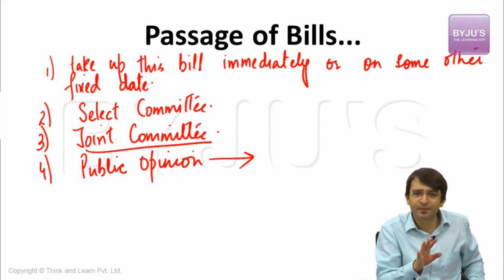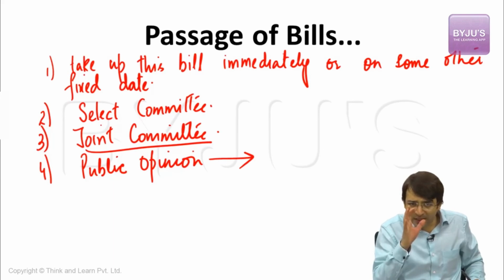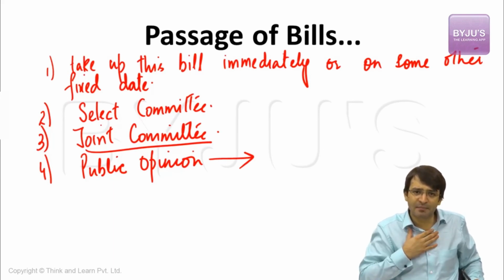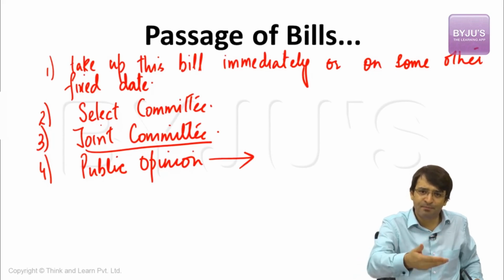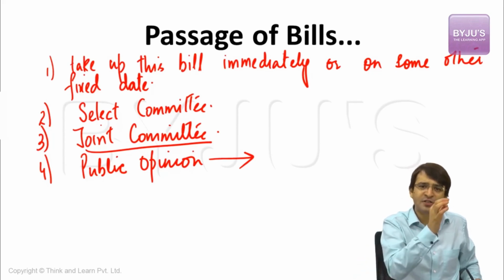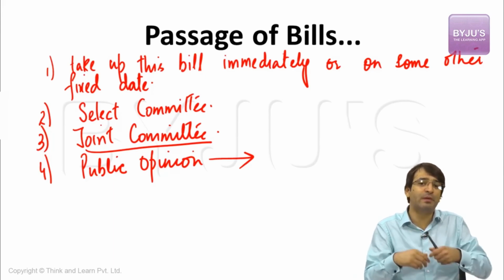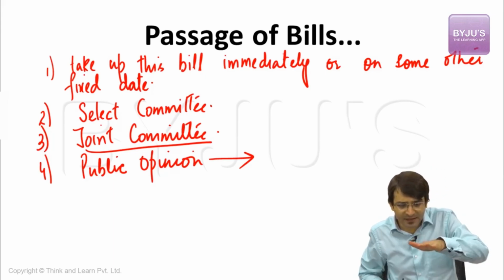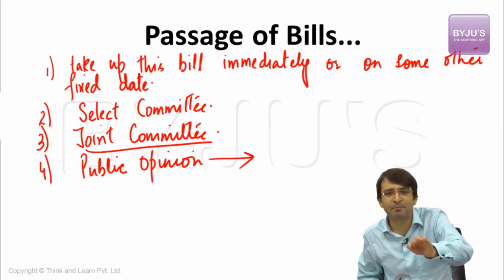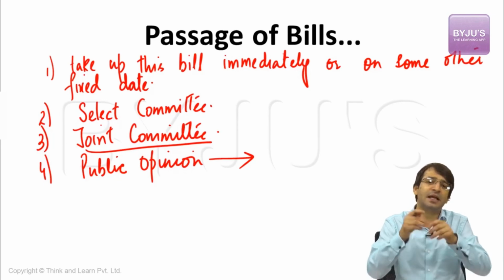An ordinary bill can be introduced in either Lok Sabha or Rajya Sabha. What happens? First stage, the first reading of the bill. I, as a member of parliament, present a bill before the parliament. I give my speech, saying what the objective of this bill is, what this bill talks about, why this bill should be passed by this house. After my speech is over, this bill is tabled on the floor of the house, and ultimately it is published in the Gazette. Once it is published in the Gazette, we say it is the first reading of the bill.